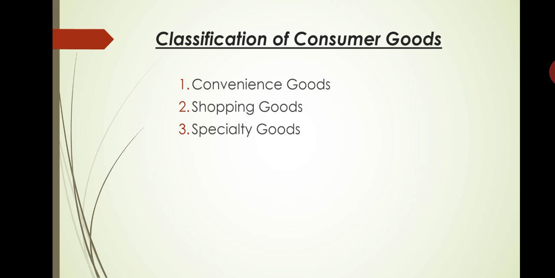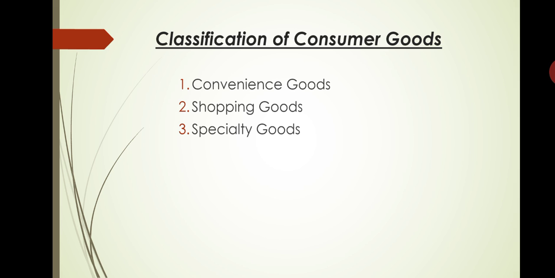Here it may be noted that it is very difficult to make a clear distinction between shopping goods and specialty goods, right? This is because the same goods may be shopping goods for some and specialty goods for others, depending upon the attitude of the customers. Understood? For instance, if a buyer wishes to buy a car and he visits different dealers dealing in different models or compares the relative merits of different models and then makes a final choice of car, the car bought by him is called shopping goods.